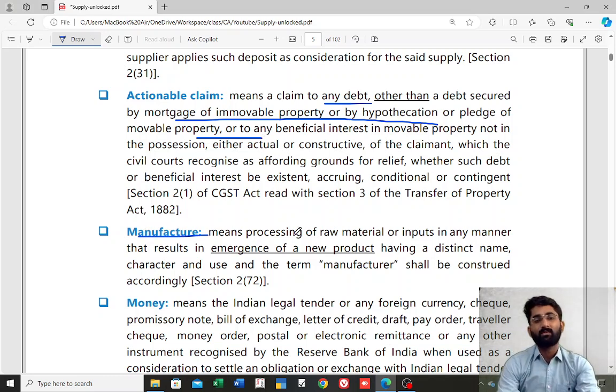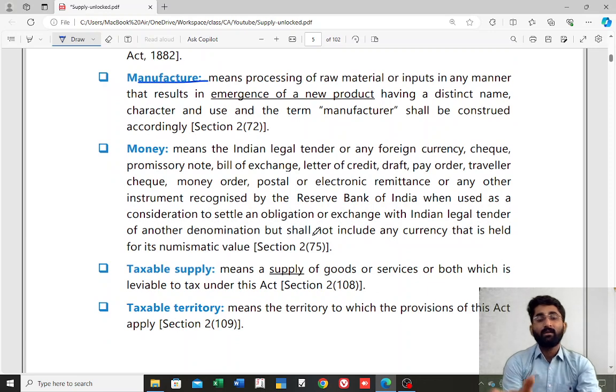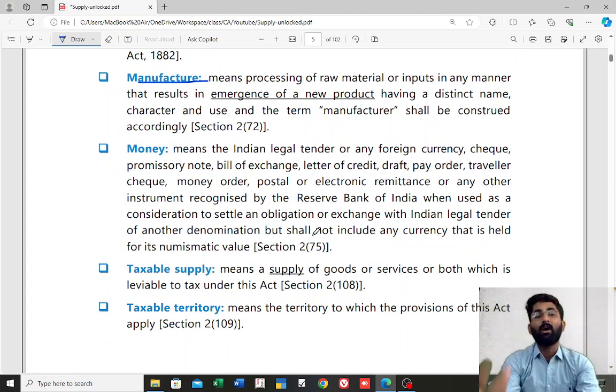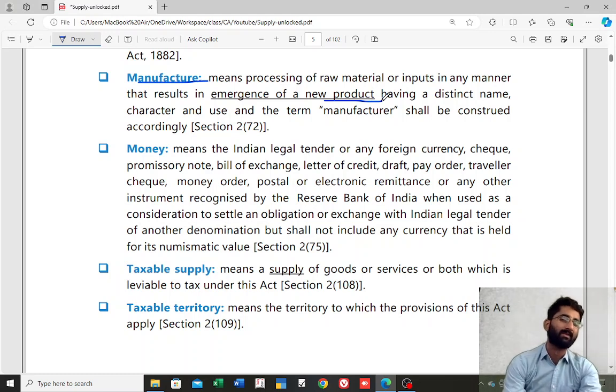Manufacture means, so what is manufacture? Where you convert the raw material or inputs into the output. Emergence of a new product is called manufacture. So in our common parlance, what is manufacture? What we understand by manufacture is nothing but conversion of input into output. That is what manufacture is.